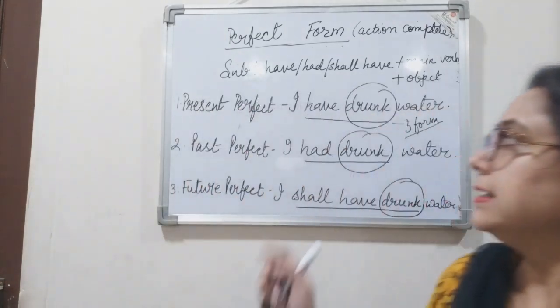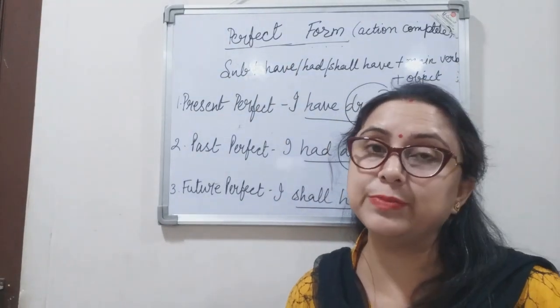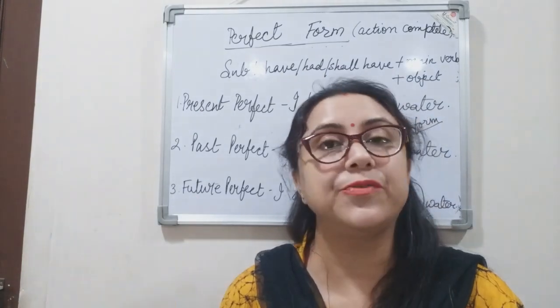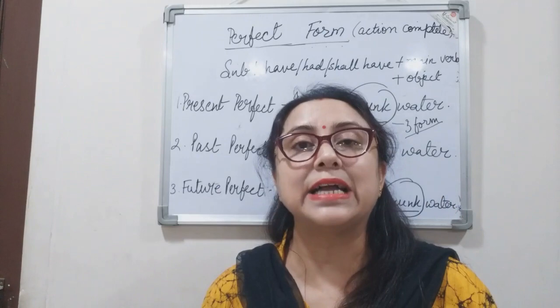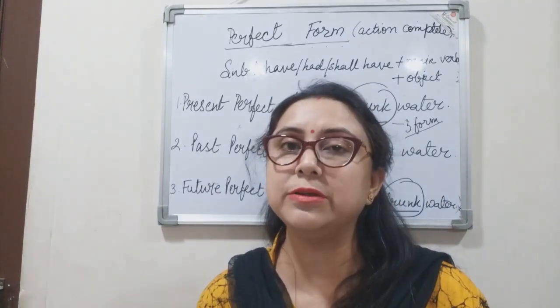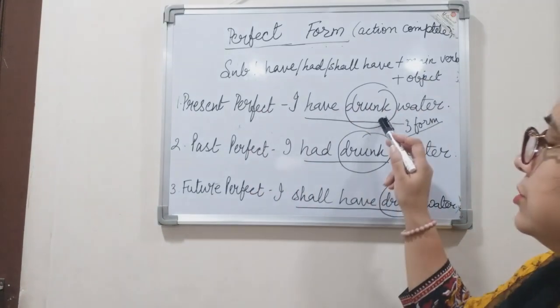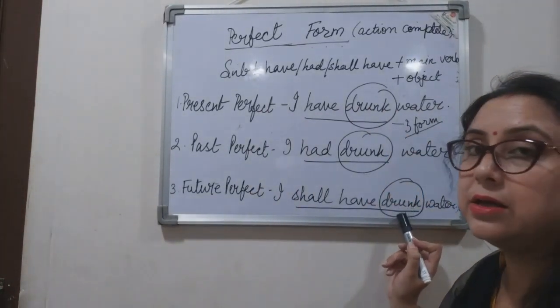So here in perfect tense we always use, children please be careful, please pay attention, in perfect tense we always use the third form of tense, that is the past participle form of the tense, right? So, drunk here, drunk here, drunk here as well, no change.